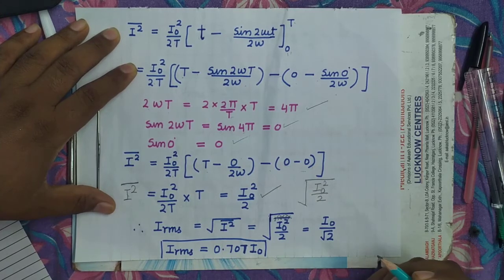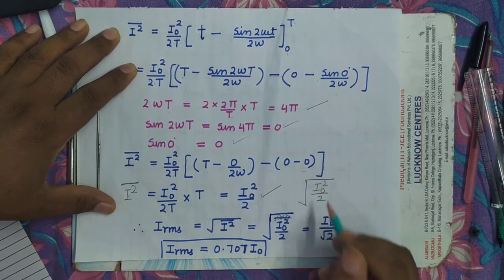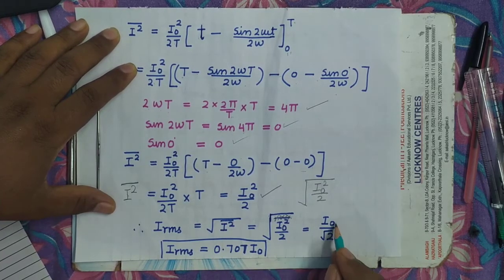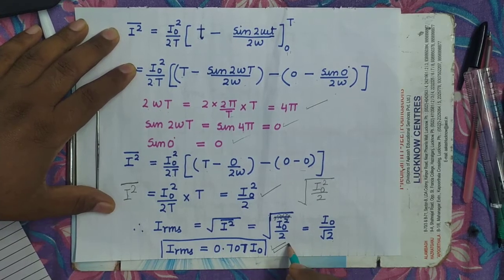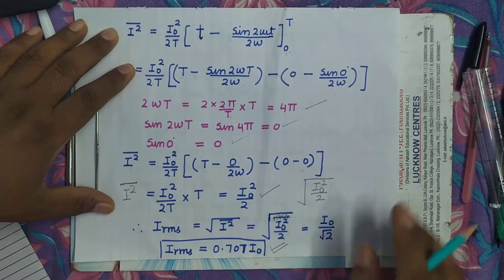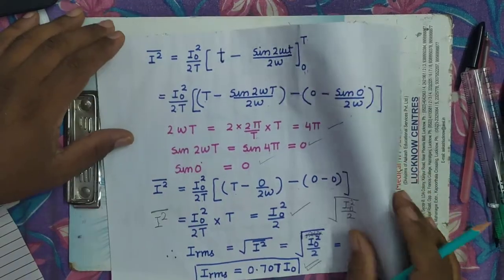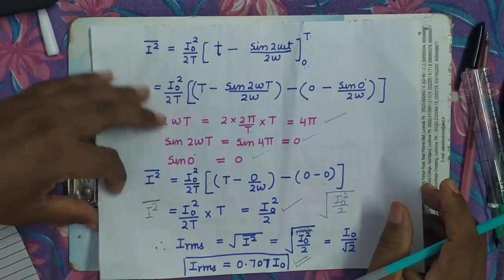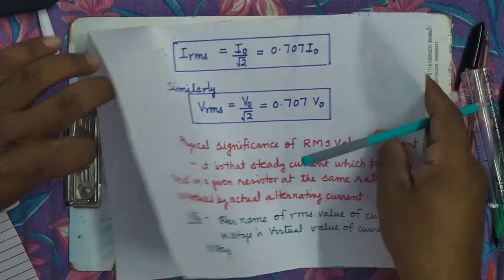Here there is a line over it. On simplifying this, it is I naught upon root 2. When you simplify, you get IRMS equals 0.707 I naught. IRMS, that is root mean square value of current, will be 0.707 I naught.